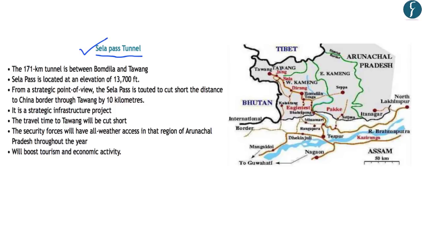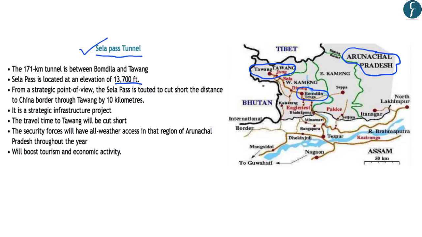Now, if you look at this map, you will notice that the Sela Pass lies in the state of Arunachal Pradesh. And this Sela Pass Tunnel is being created between Bomdila and the Tawang district. So it will considerably reduce the distance between the West Kameng district and the Tawang district of the state of Arunachal Pradesh, which is adjacent to the Tibet of China. Further, it is located at an elevation of 13,700 feet. And that is why, from a strategic point of view, it is one of the important tunnels that is being built in the border state of Arunachal Pradesh.